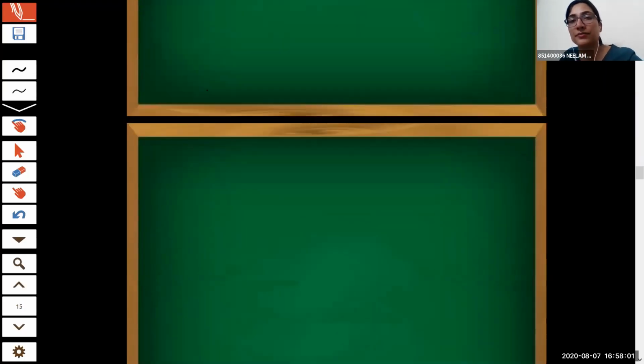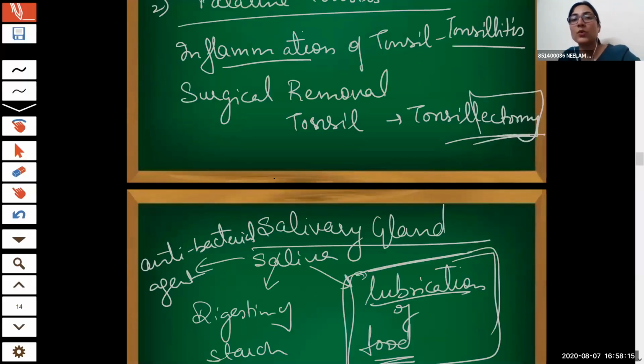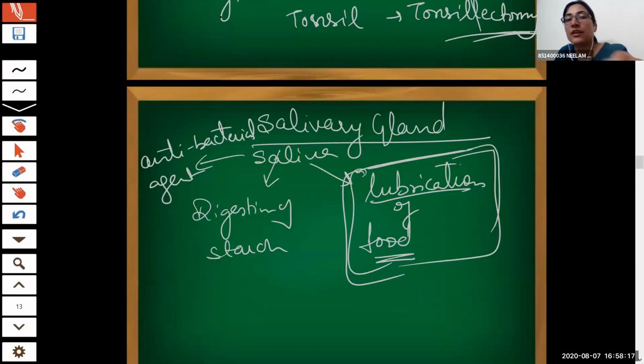It is a physiological barrier. Why do we call it a physiological barrier? Because it consists of an enzyme which is known as lysozyme, which is an antibacterial agent. So the main purpose of saliva is that it is antibacterial.